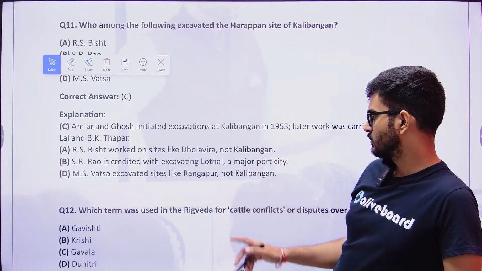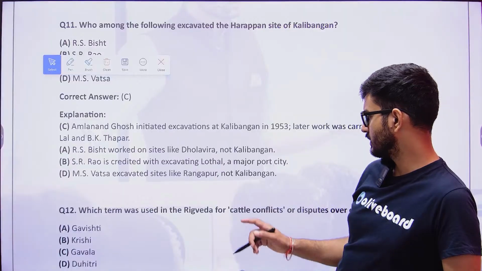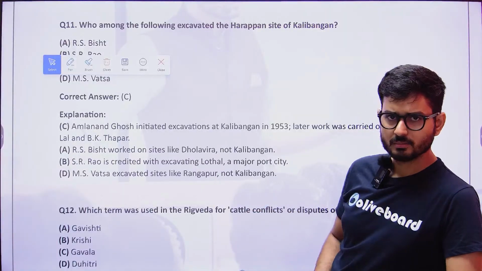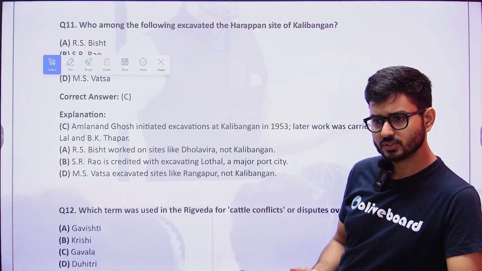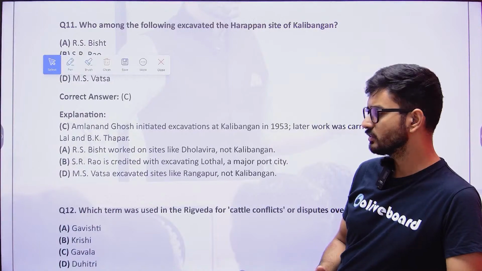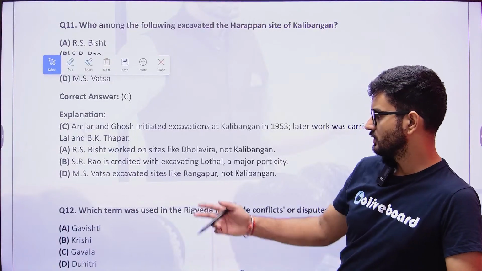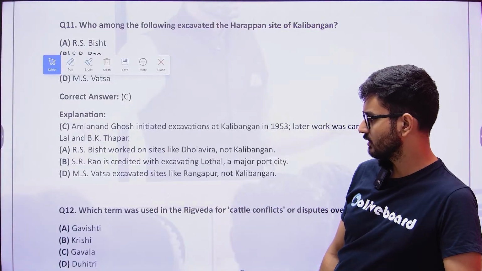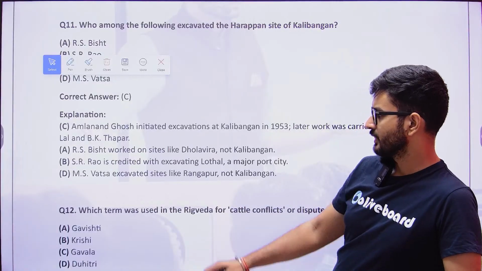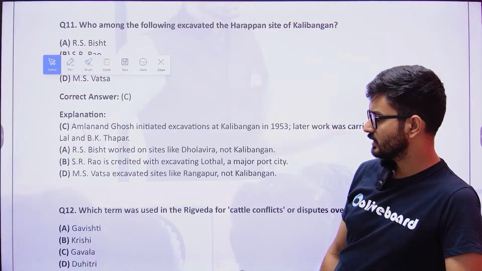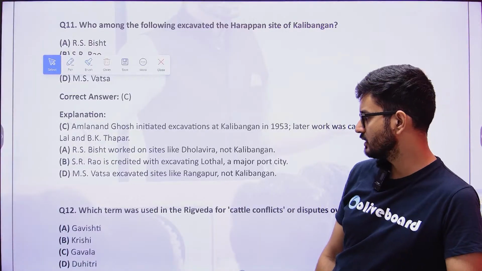Next one is, which term was used in the Rig Veda for cattle conflicts? Because in the Rig Veda, generally the fights were on the basis of cattle. So cattle was the main reason for the fights that happened. So was it Gavishti, Krishi, Gavala, or Duhitri? Here, Duhitri was the woman who milks the cows.